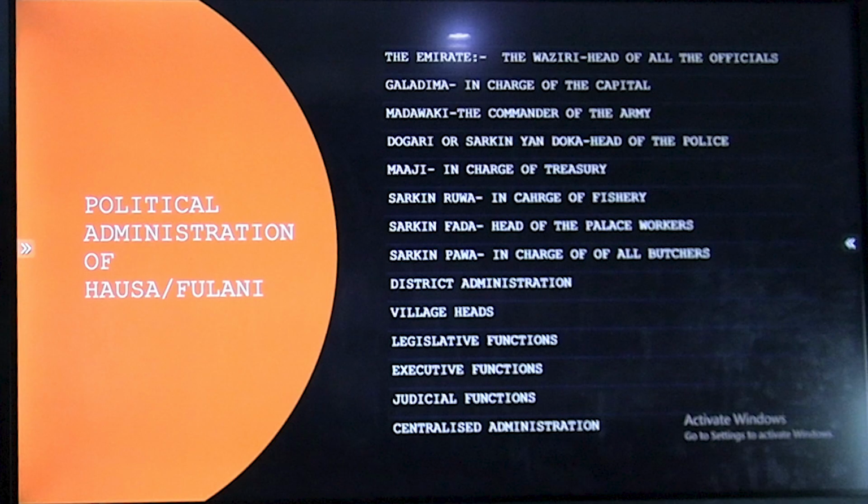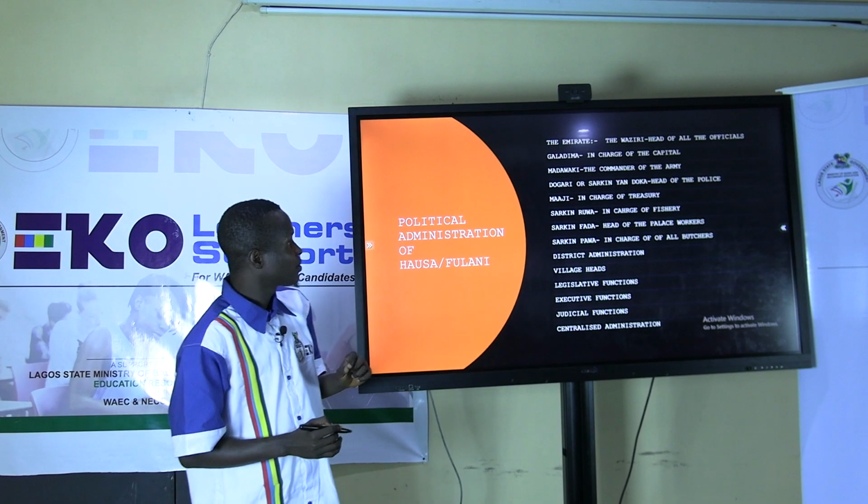Number 4, Dogari or Sarkin Dogari, head of the police. The head of the police is regarded as Dogari. Most times, Dogari usually appears in WAEC and NECO examinations. Number 5, Majidadi, in charge of the treasury. He is always in charge of money keeping and records of money coming into the Emirates.